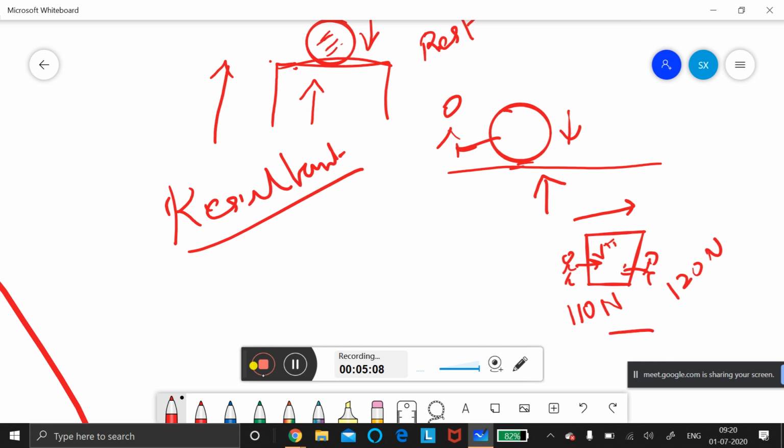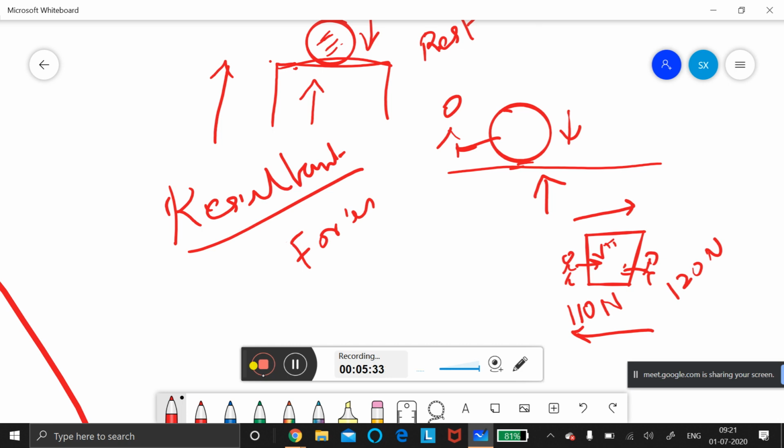This side, that is 120 N, which is near to 120, ma'am. Yeah, the person who is moving with the force 120 Newton, that direction it will go. This type of calculation we are writing is resultant force. What do we call it as? Resultant force. So resultant force means what? Sum of all the forces which are acting, and it will act as though a single force is acting on it.